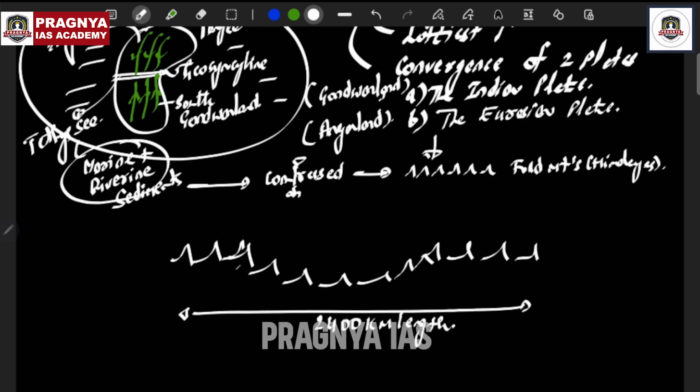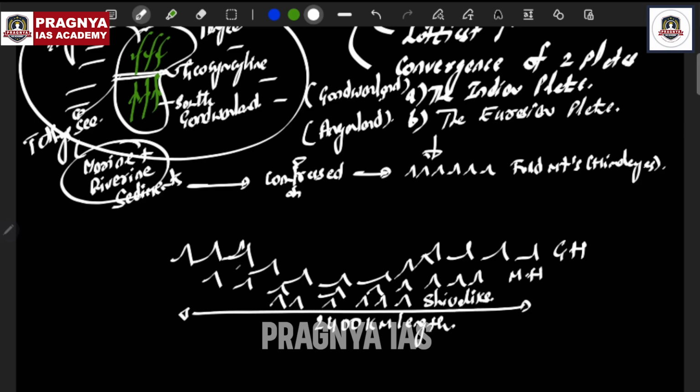It is divided into three sections. One is called the Greater Himalayas. Second is the Middle Himalayas. And third is the Shivaliks, or Outer Himalayas. Together, these three sections, Greater, Middle and Shivaliks, in the arc shape, are called the Himalayas.